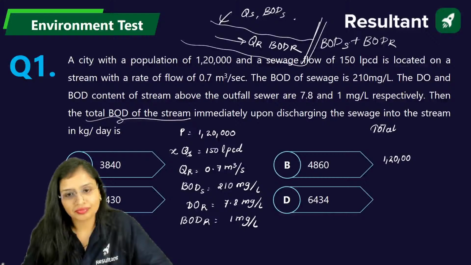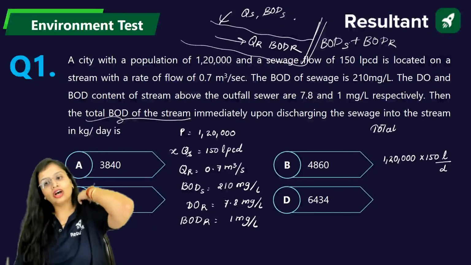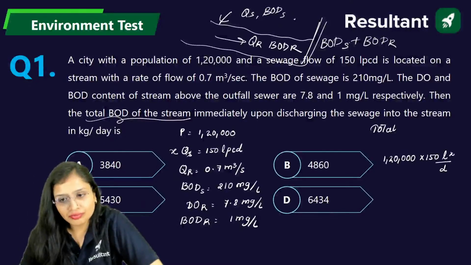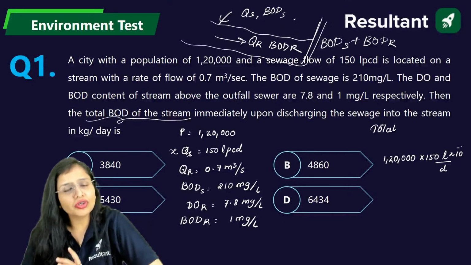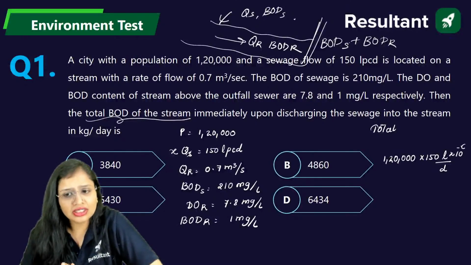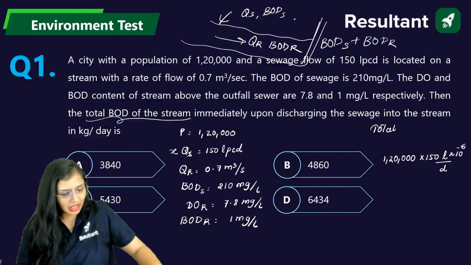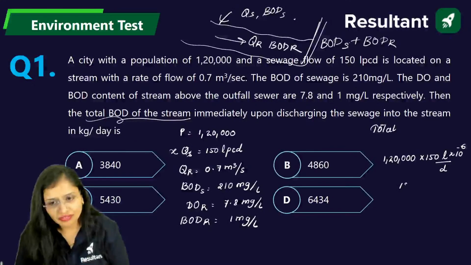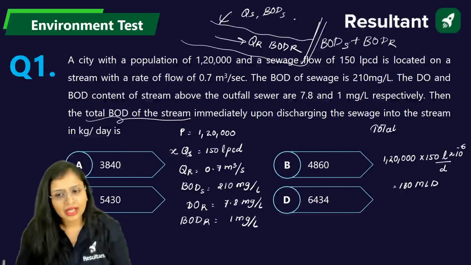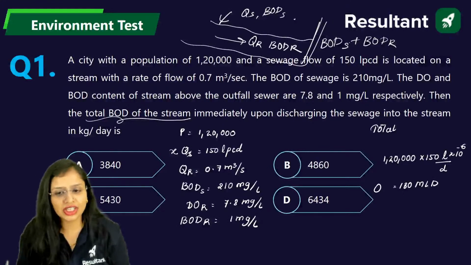1,20,000 into 150 liters per day. Okay, this is the one. Now liters you can convert it into meter cube, 10 raised to power minus 3, or if you want to convert it into million liters, just 10 raised to power minus 6. That's it. Solve it. How much you are getting? 12 into 15. You will get it as 180 MLD. This is the value you are getting. This is the discharge of sewage.